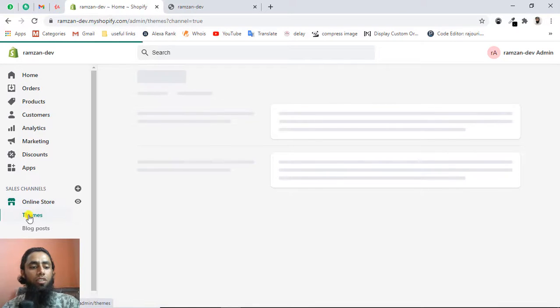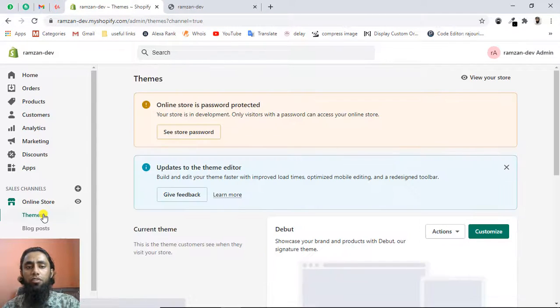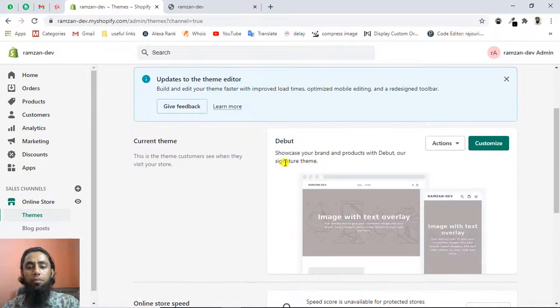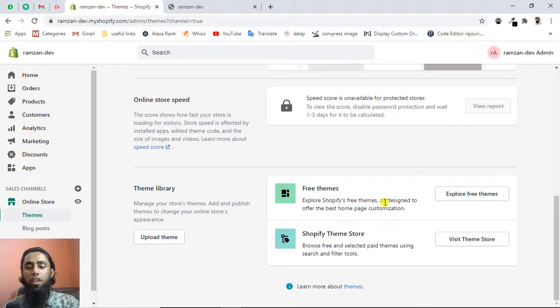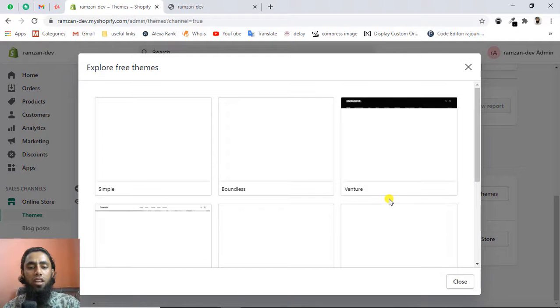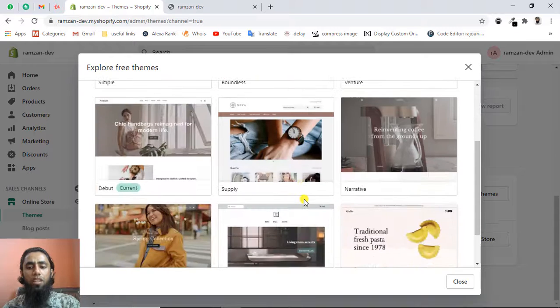We have the online store, we have the themes, and for example, if you are interested to change the theme, by default Shopify is providing the Debut theme. So you can see that we have the Debut theme already installed. We have a lot of other themes as well. For example, you are clicking on explore themes, and we have a lot of other themes as well.